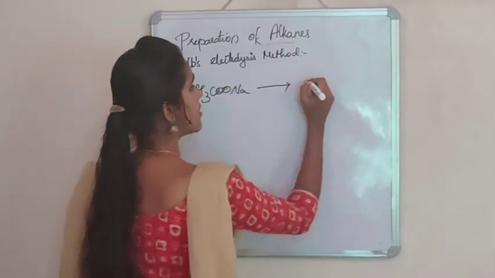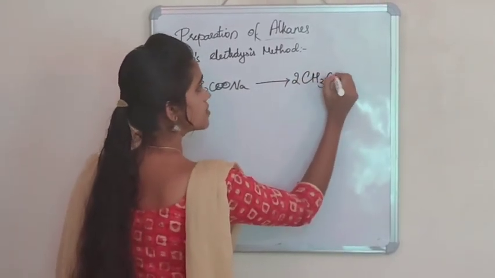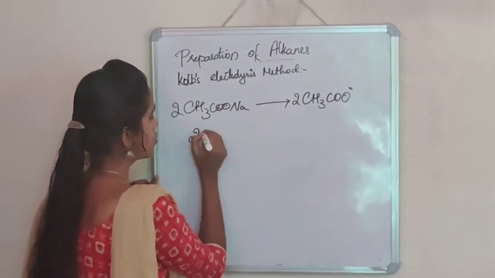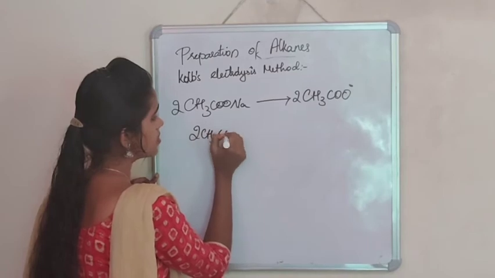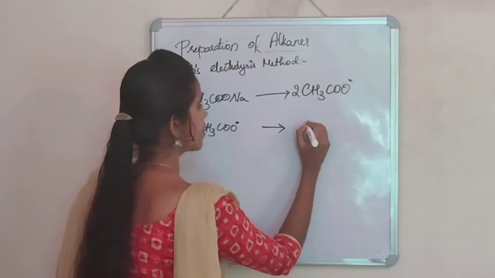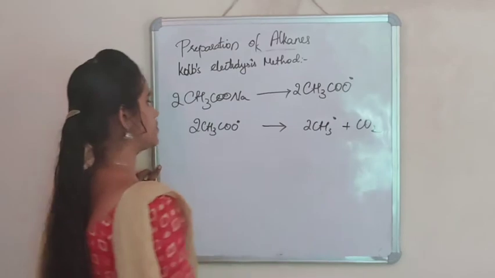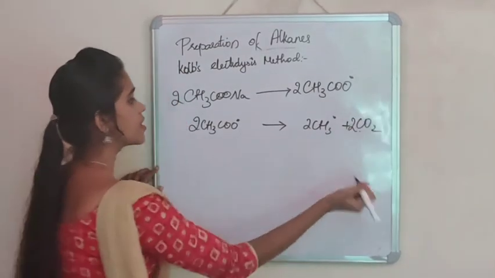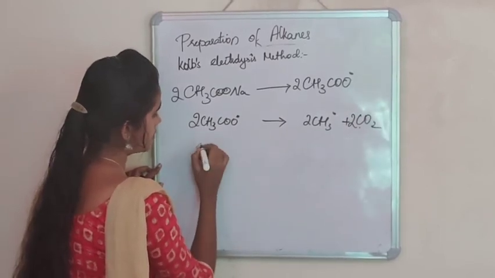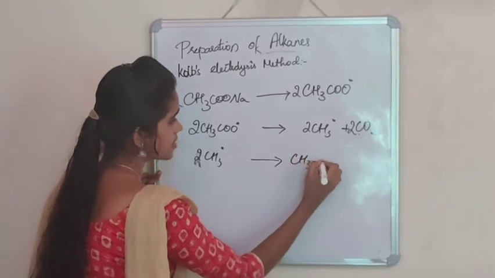In this case, there will be a production of free radicals. These free radicals, 2CH3COO free radical, further give 2CH3 free radical plus 2CO2. These free radicals combine to give CH3-CH3.